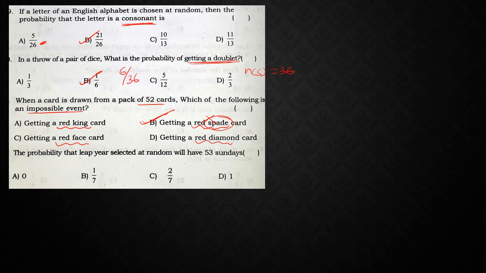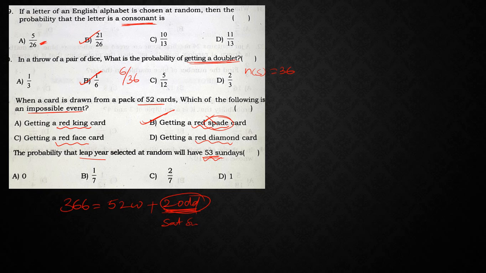The probability that a leap year selected randomly will have 53 Sundays. Leap year means, as we have discussed, 366 days. So out of these 366 days, we have 52 weeks plus 2 odd days. So these 2 odd days will decide. Now what is he asking? 53 Sundays. So 53 Sundays means out of these 2 odd days, these 2 odd days contain Sunday, right? So what are the possibilities?